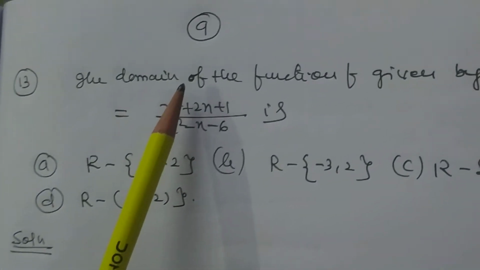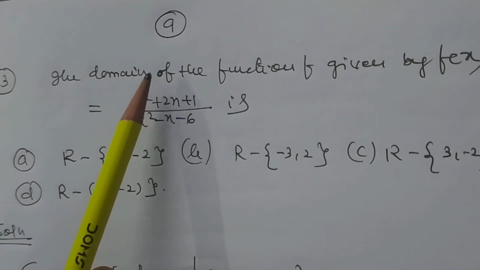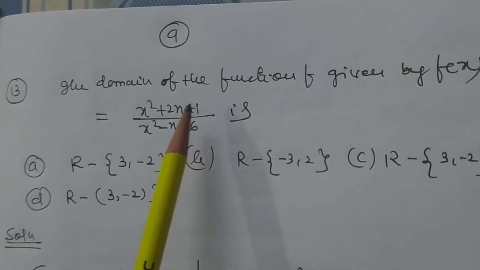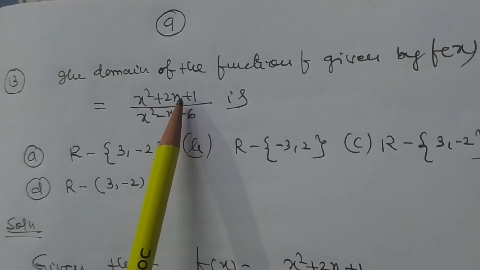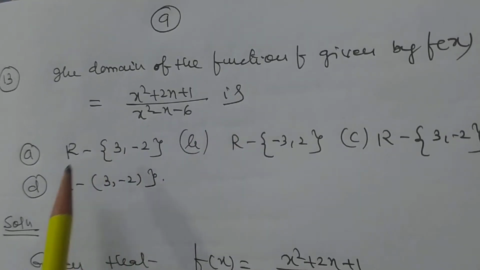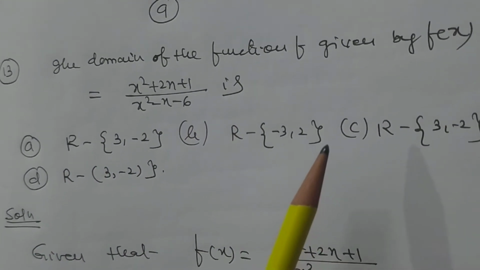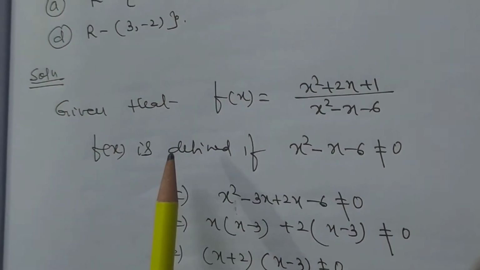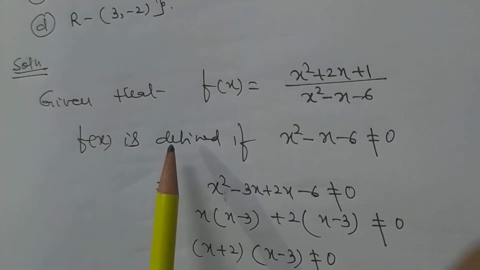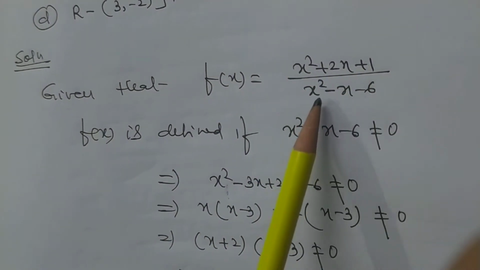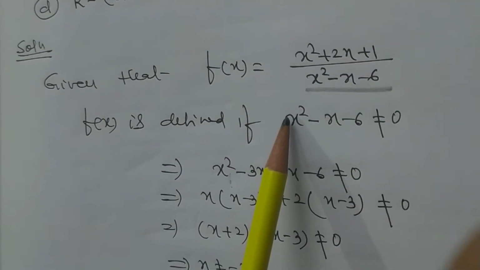Now, my dear student, we want to solve problem number 13. The domain of the function f given by f(x) = (x squared plus 2x plus 1) divided by (x squared minus x minus 6) is: there are 4 options. My dear student, we have already solved this type of problem. This is an NCERT miscellaneous example.